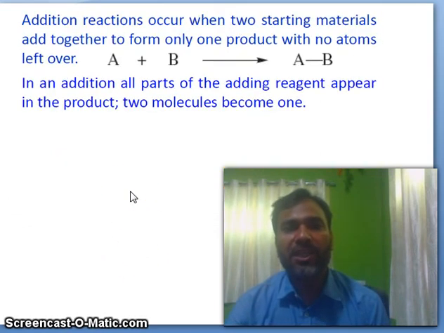Now, addition reactions. What are addition reactions? An addition reaction occurs when two starting materials add together to form only one product with no atoms left over. In an addition, all parts of the adding reagent appear in the product. Two molecules become one.